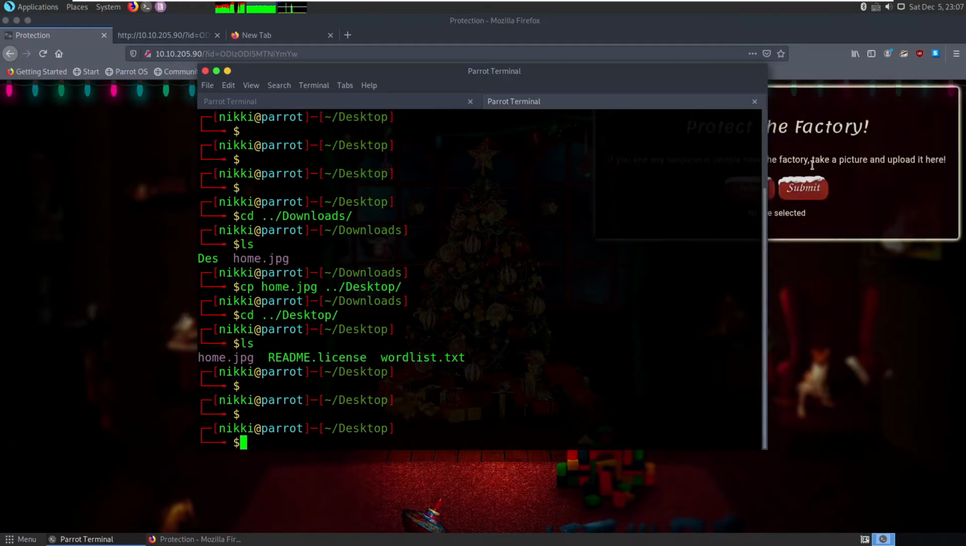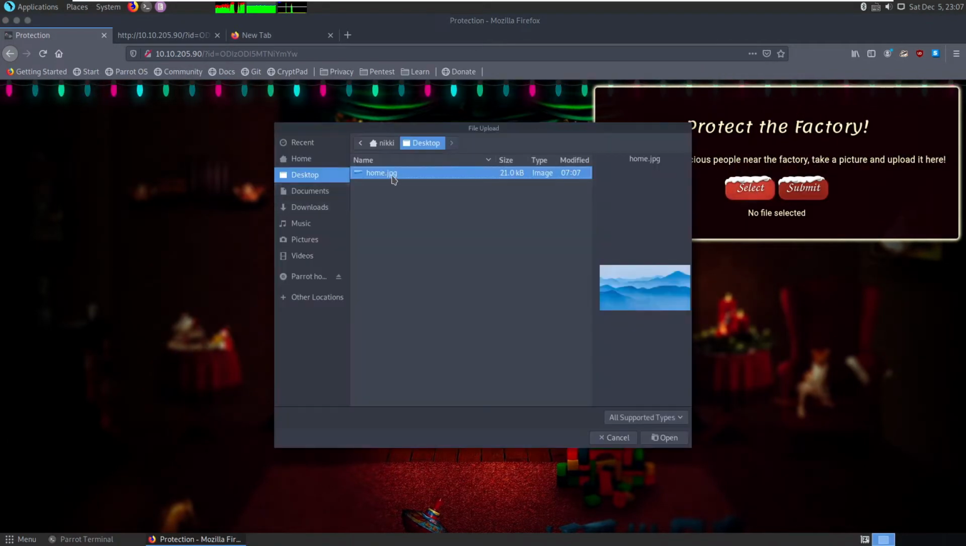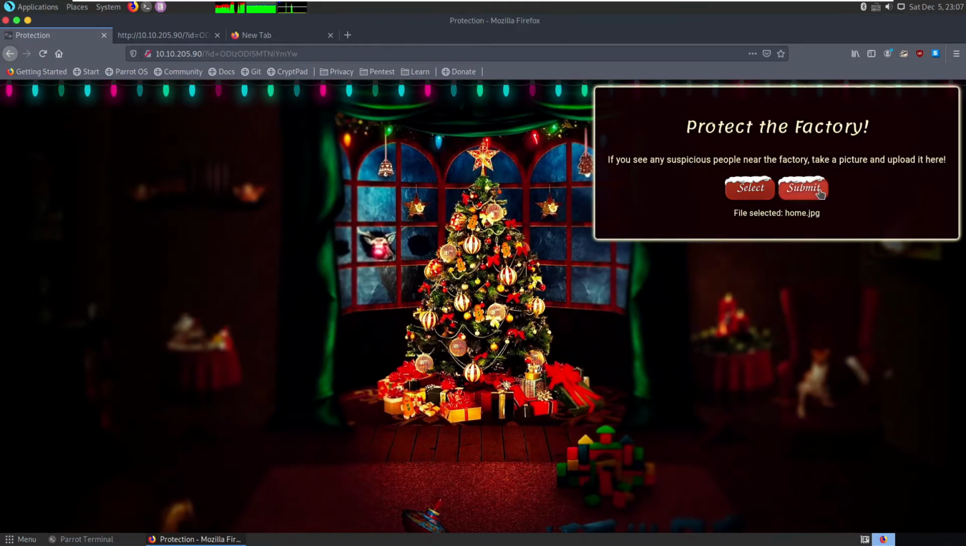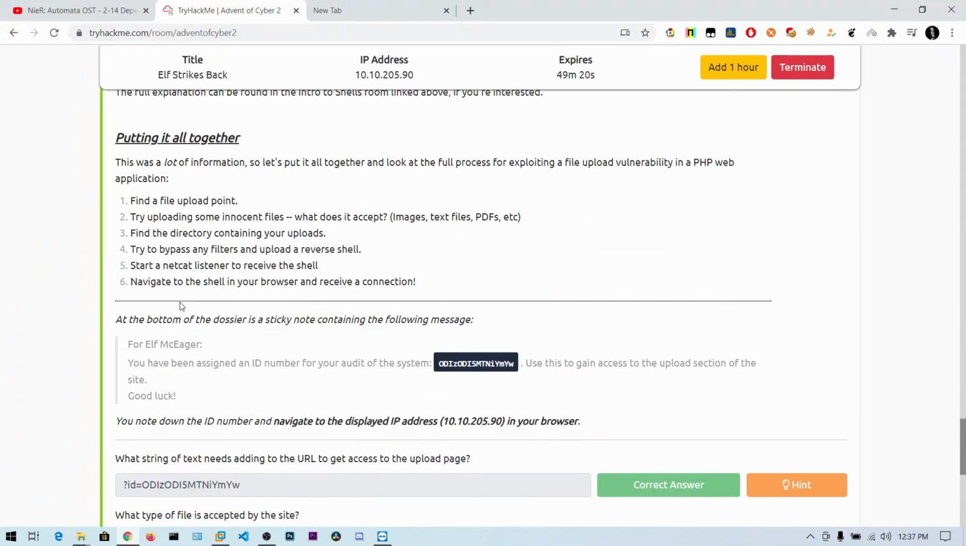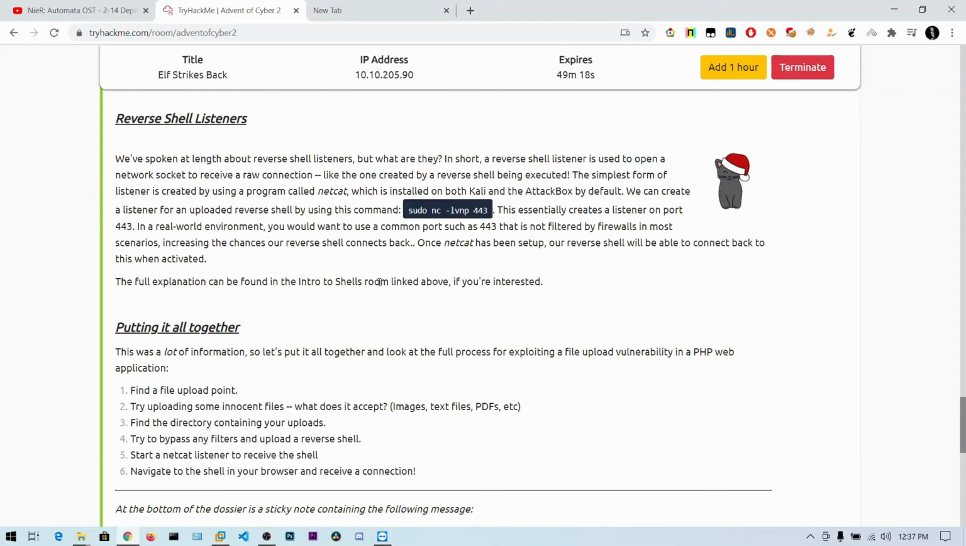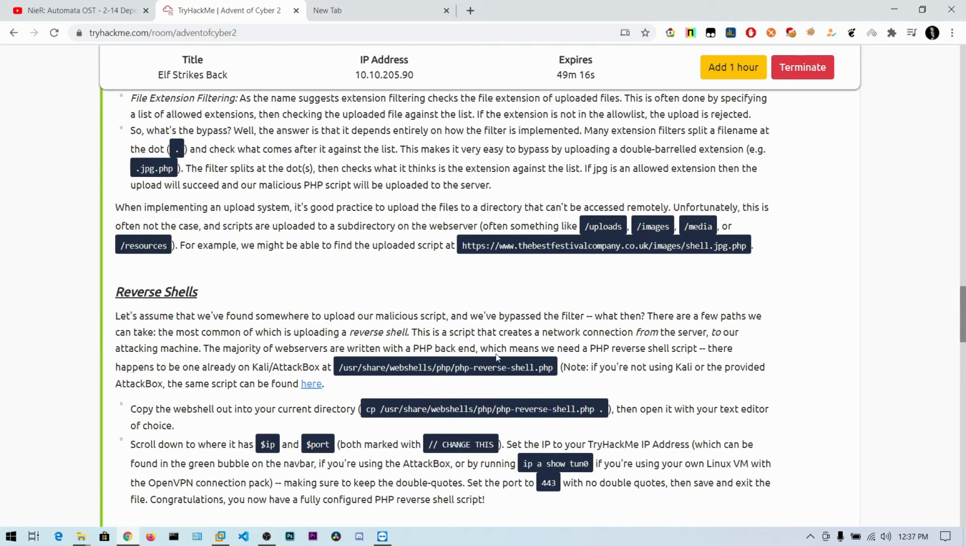So let's go ahead and upload this home.jpg and click on submit. Okay, file received successfully. Now we need to find the directory where our images or the files are stored. So what you can do is just try these directories here: uploads, images and media or resources.